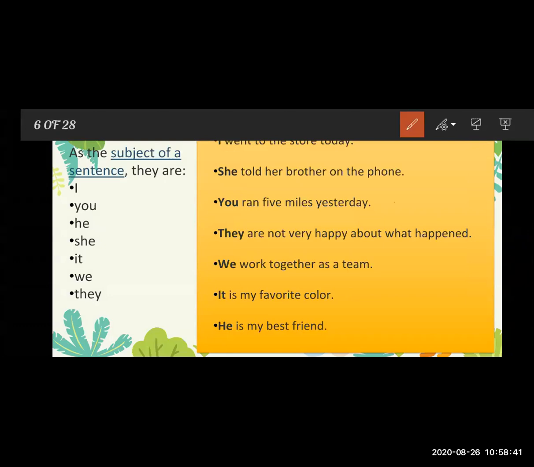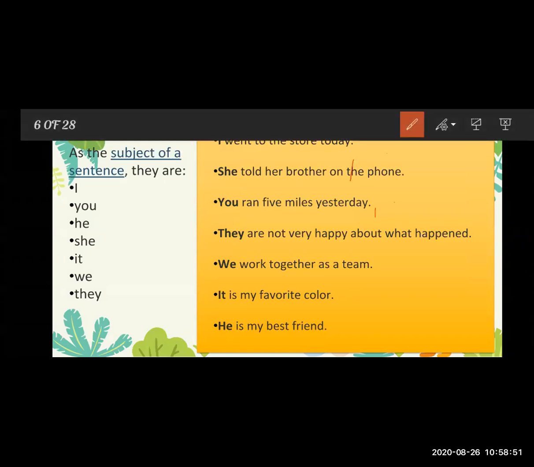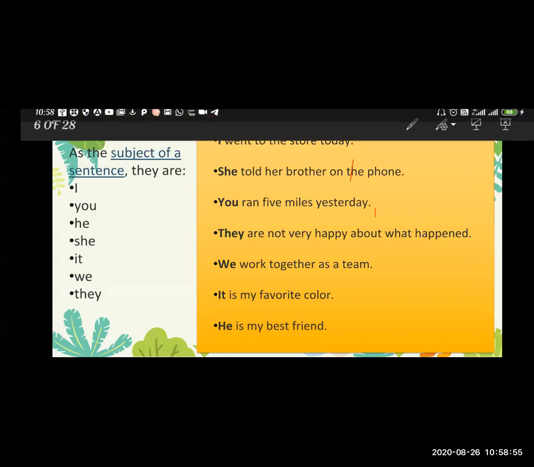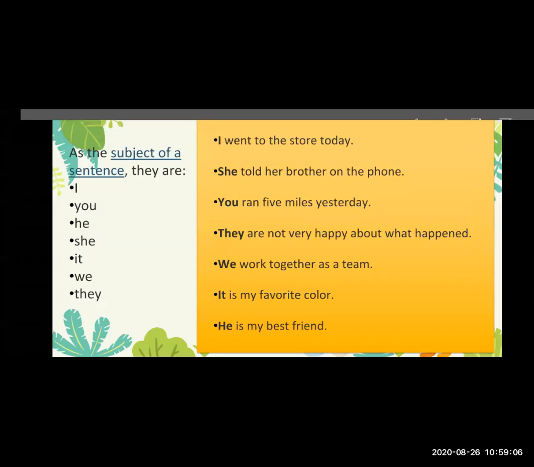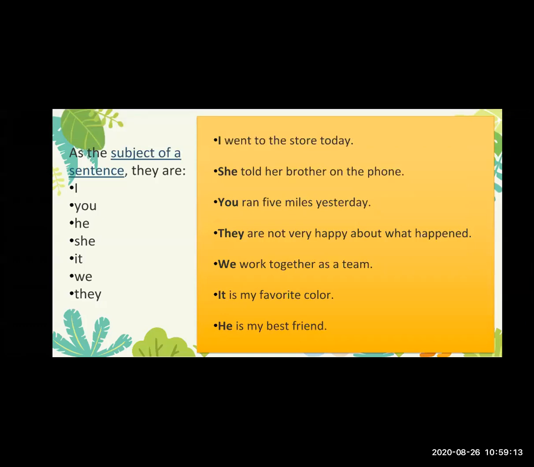So see the first example: I went to the store today.